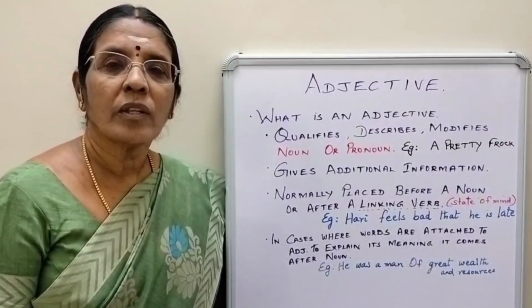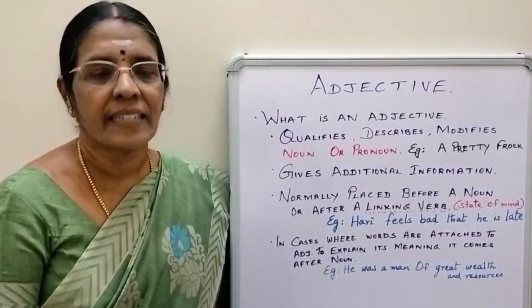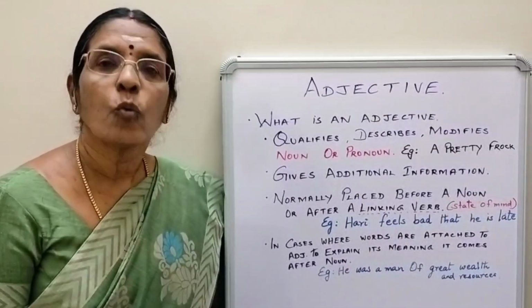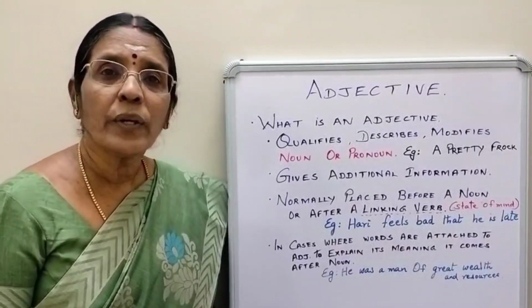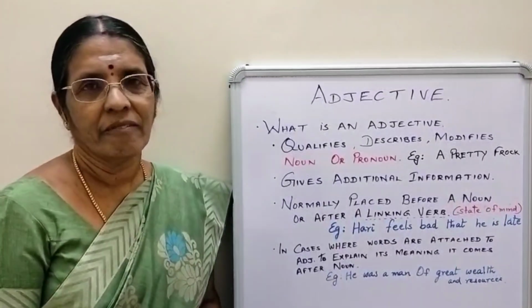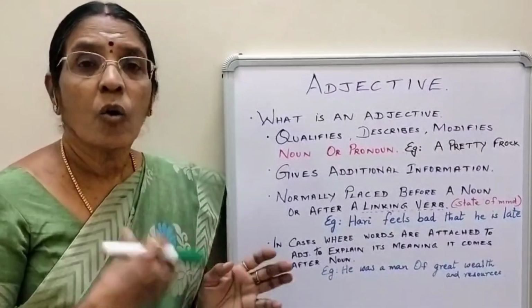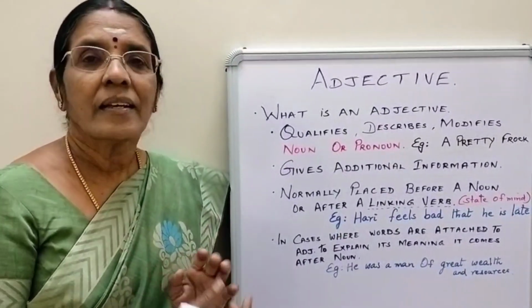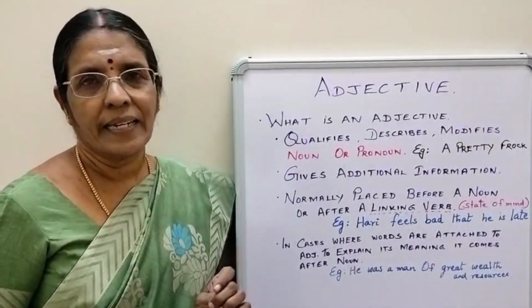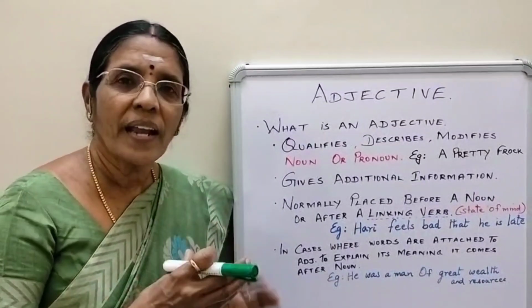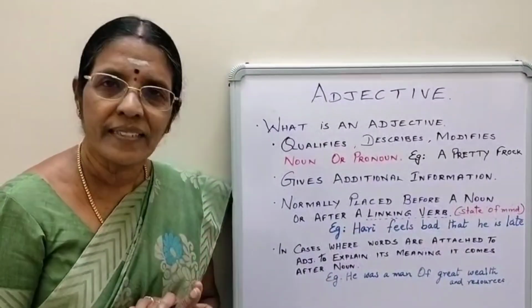We will move on to the third part of parts of speech, adjectives. Today I am going to tell you what is an adjective, and why do we need it, or what is the purpose of adjectives. Then I am going to help you to remember adjectives, how you can develop your adjectival skills, how you have to order the adjectives when you write a sentence, and then finally I am going to deal with the types of adjectives, right?